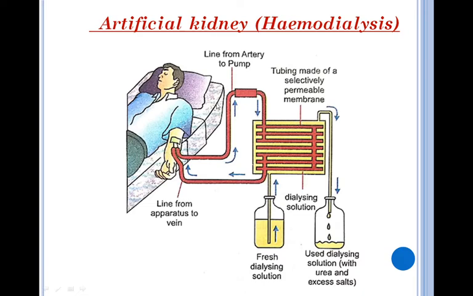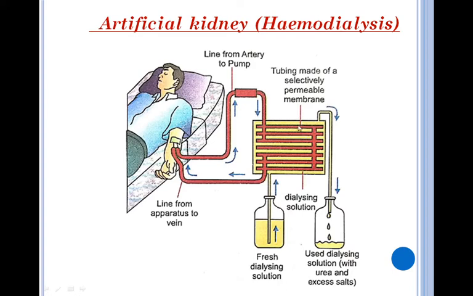So students, this picture represents the dialysis of a patient whose kidneys do not work, and the nitrogenous waste products from his blood are removed with the help of an artificial kidney. This structure tells about the internal working of the artificial kidney. Artificial kidneys contain a number of tubular structures with semi-permeable lining.